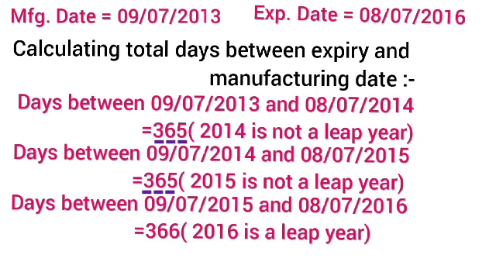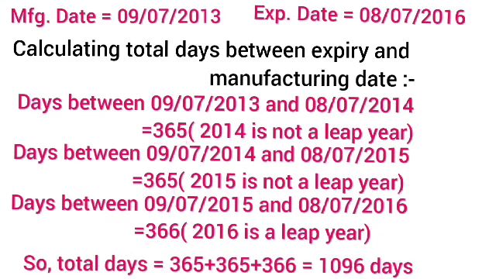Next, days between 9/7/2015 and 8/7/2016. Here 2016 is a leap year. So one leap year has 366 days. So we have to write here 366 days. So total number of days equal to 365 plus 365 plus 366 equal to 1096 days.